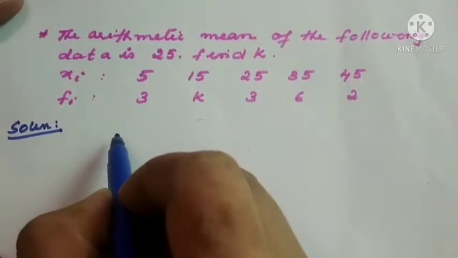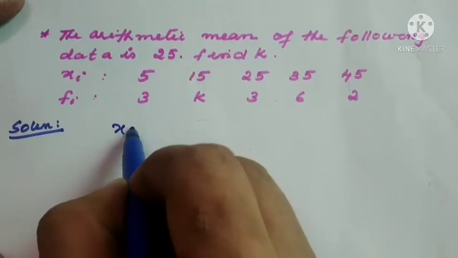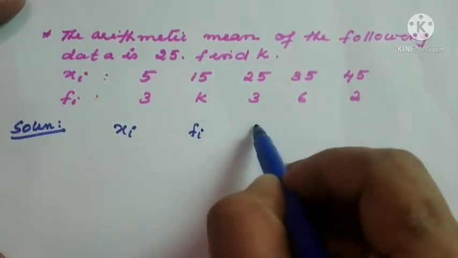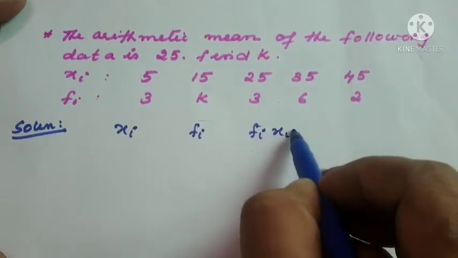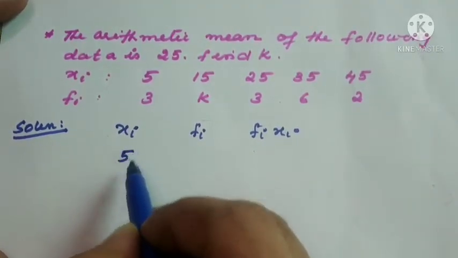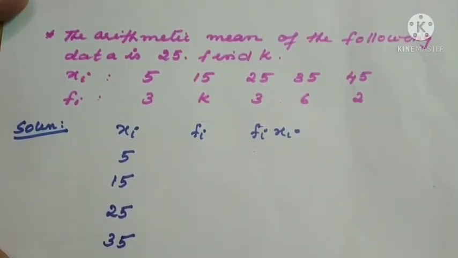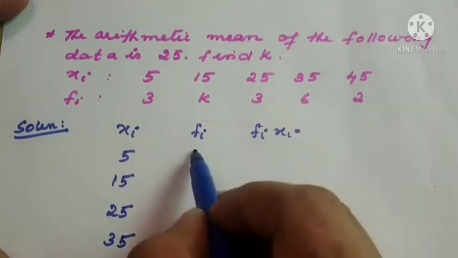Same rule, we should take it down in a column way: xi, then fi. Below xi: 5, 15, 25, 35, 45.